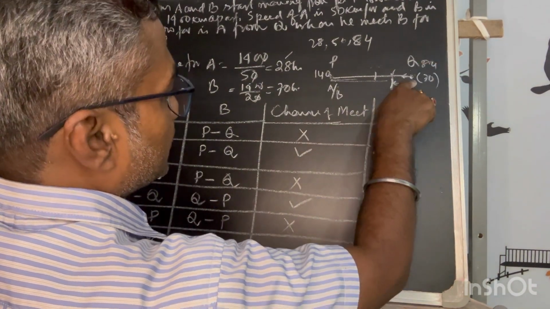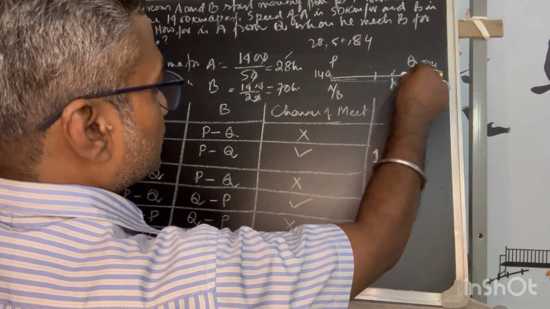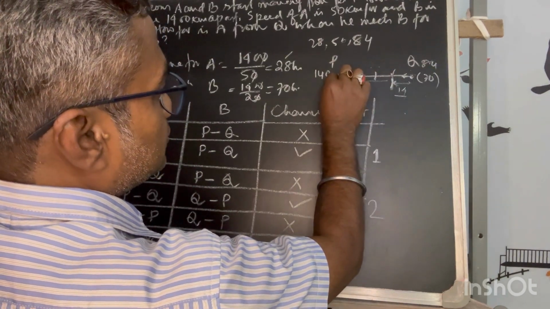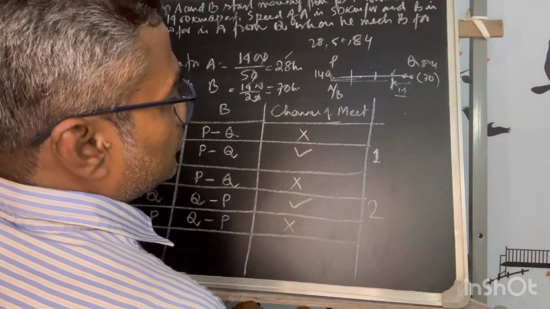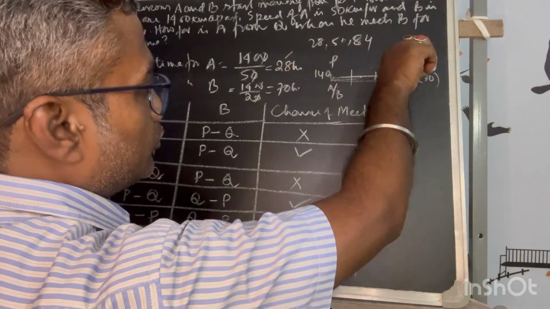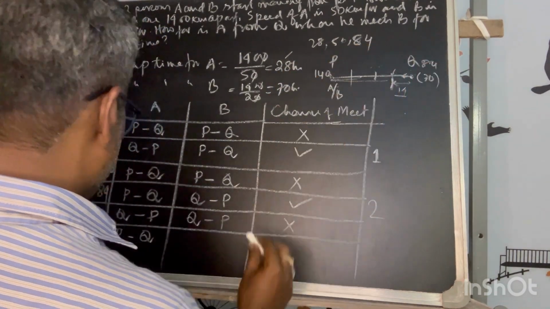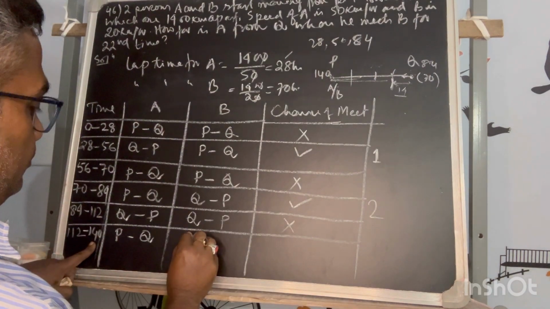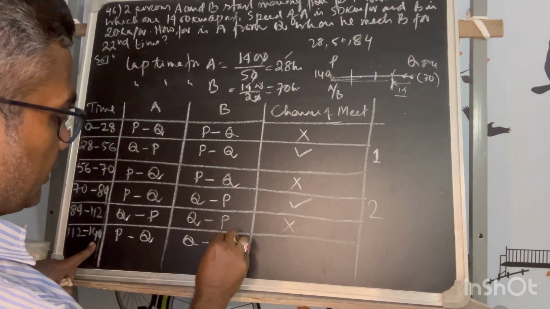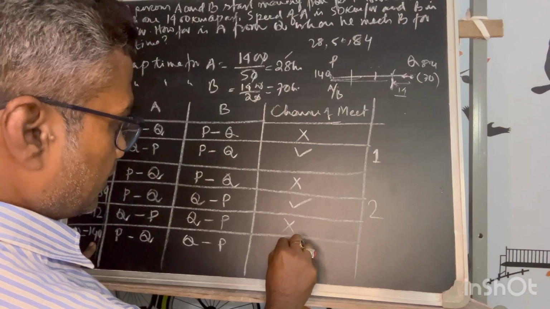By that time, B is moving in the other direction. So in that movement, somewhere they will meet. He is moving in this direction, so definitely they will meet. So he is moving Q to P and ends up at P, and there is a meet.